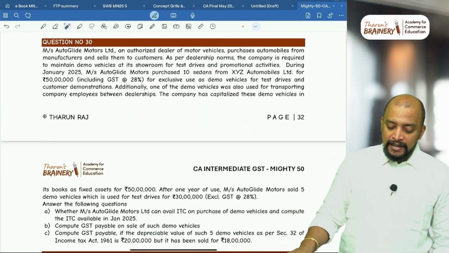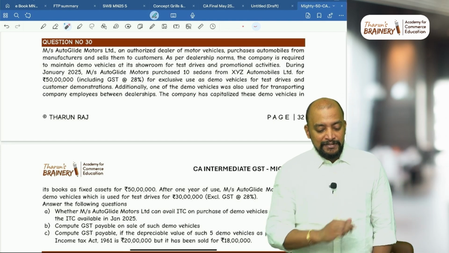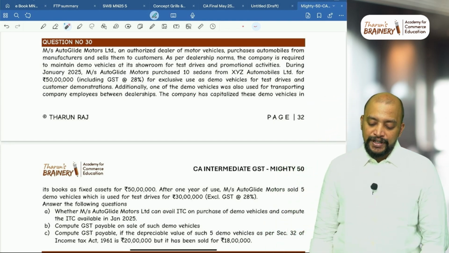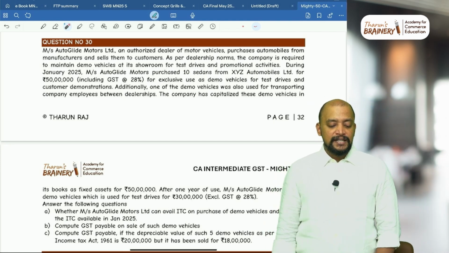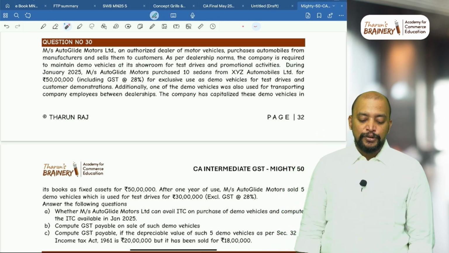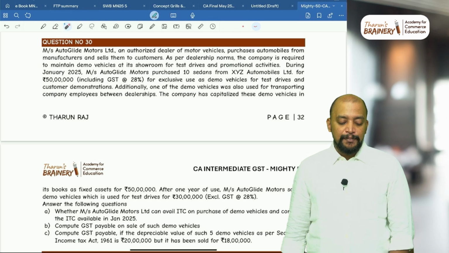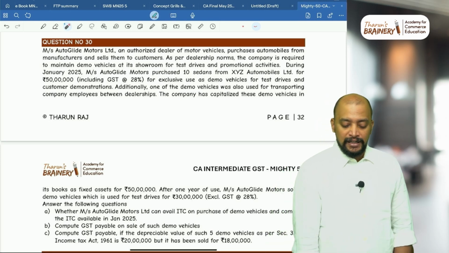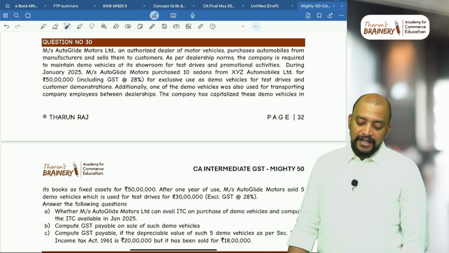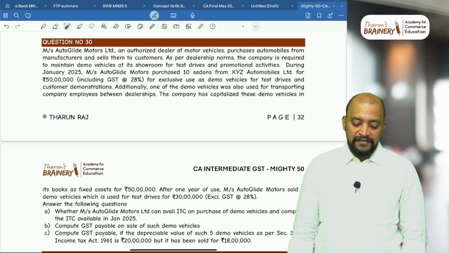Question number 30. Measures Autoglide Motors Limited, an authorized dealer of motor vehicles, purchases automobiles from manufacturers and sells them to customers. So basically they are buying and selling. As per dealership norms, the company is required to maintain demo vehicles at its showroom for test drives and promotional activities.